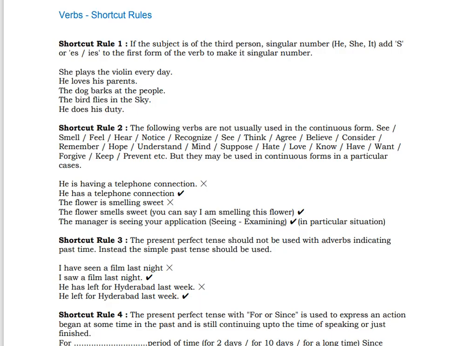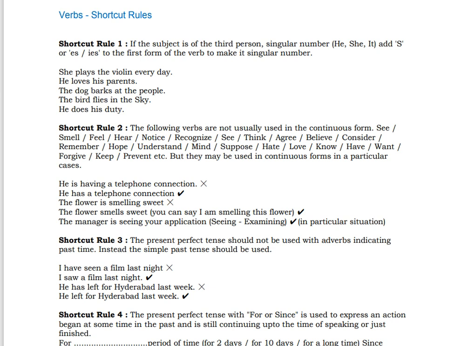So let's see some shortcut rules related to verbs. If the subject is of the third person singular number, he, she, it. Now you know the third person. First person is I, second person is you, and third person is he, she, it, in the case of the subjective form of the personal pronouns. Now you have to add s, es or ies to the first form of the verb to make it singular. So this is quite easy. You're all familiar with that.